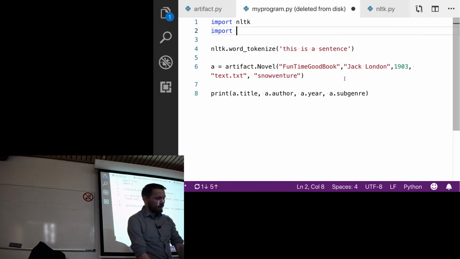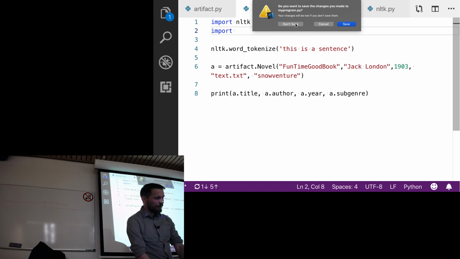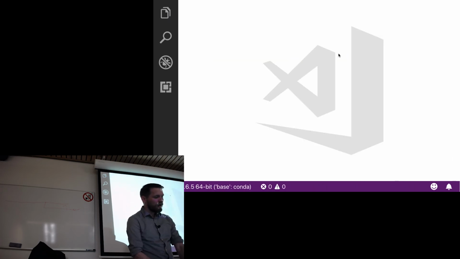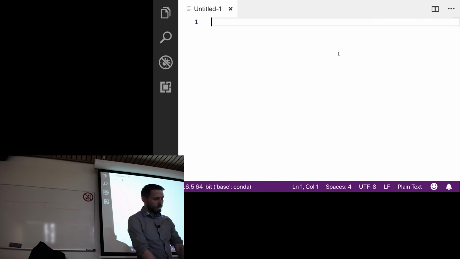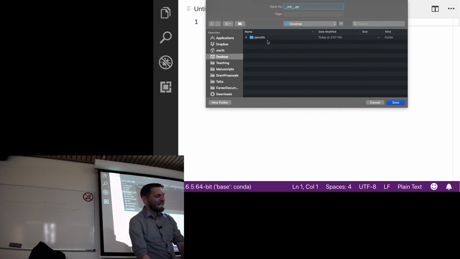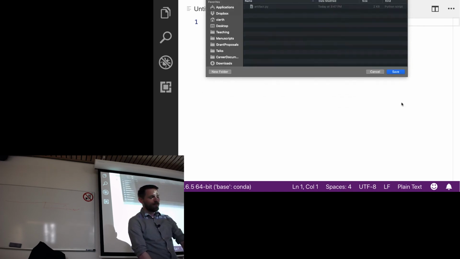And let's see, this has been deleted. We'll close that, not save that. Okay, so I'm going to create a new file. I'm going to save it as __init__.py, and I'm going to save that inside PAV utils.